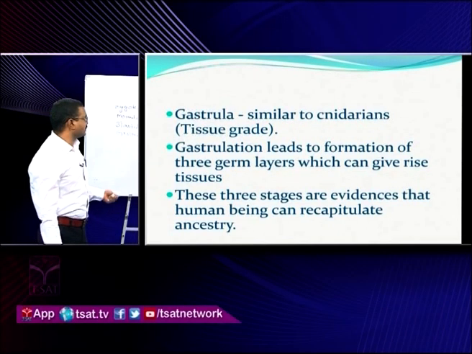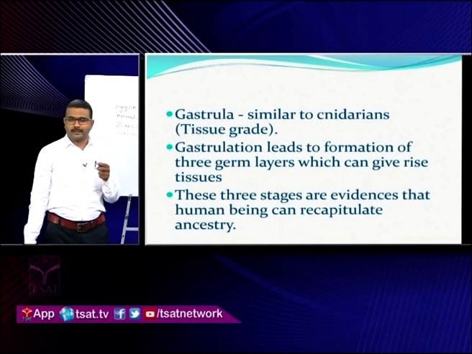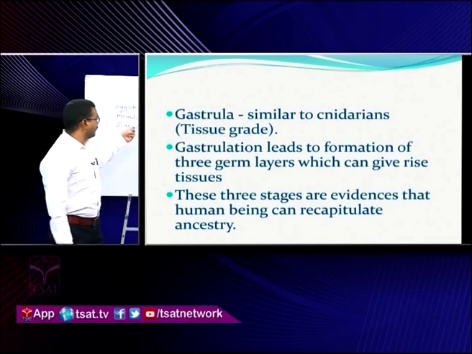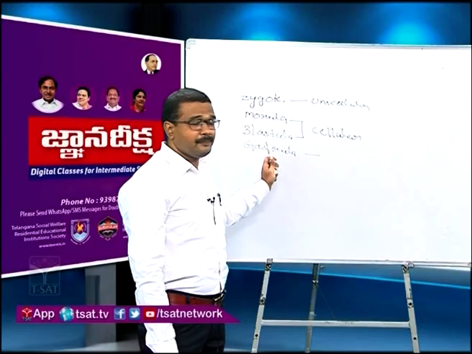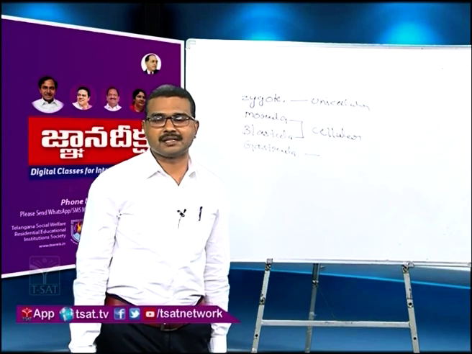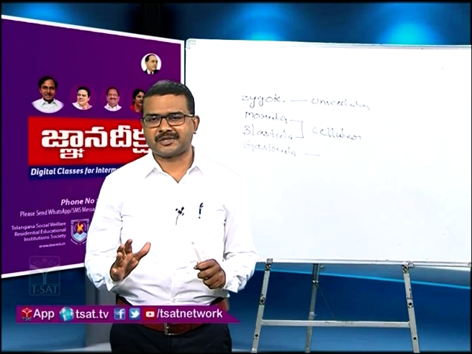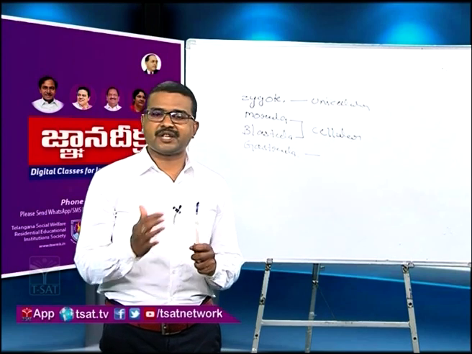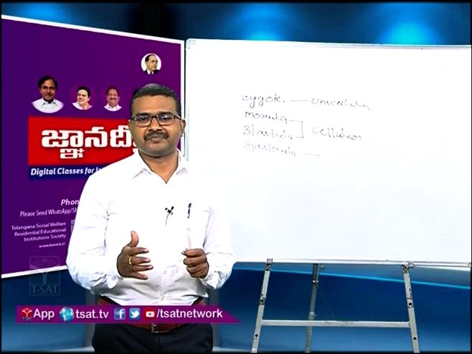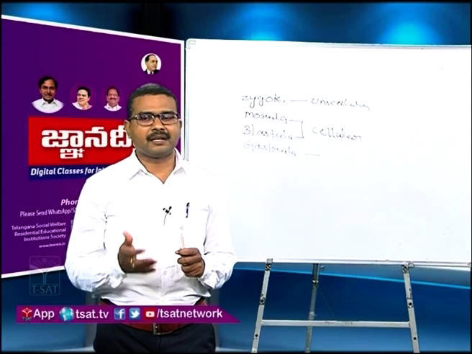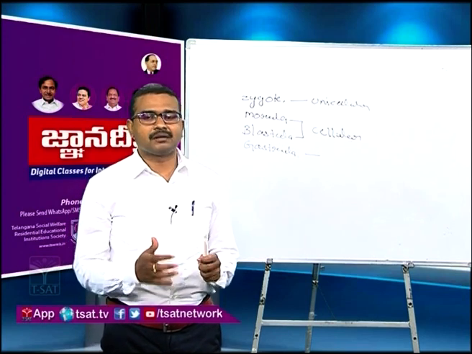So we can say that the zygote, morula, blastula, and gastrula stages are similar in all organisms, and after the zygote, complications start. According to the taxonomic level, the complications occur after the zygote.